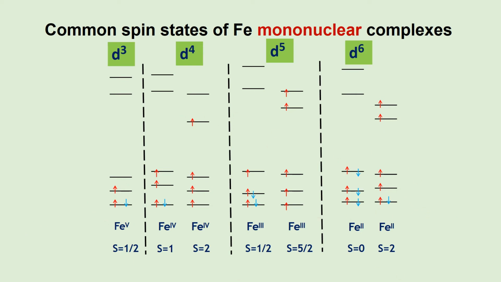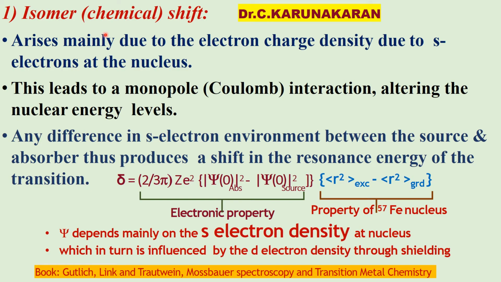Okay, we will see. Isomer chemical shift arises mainly due to the s electron charge density at the nucleus, because s electrons are highly penetrating. You have studied in quantum mechanics that s electrons are highly penetrating; they are present at the nucleus. Because of the s electron density at the nucleus, there is an isomer shift.